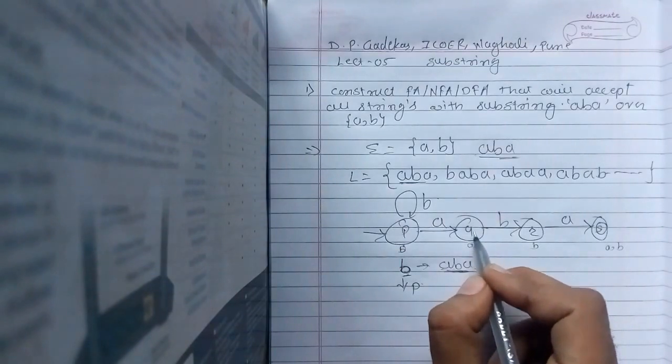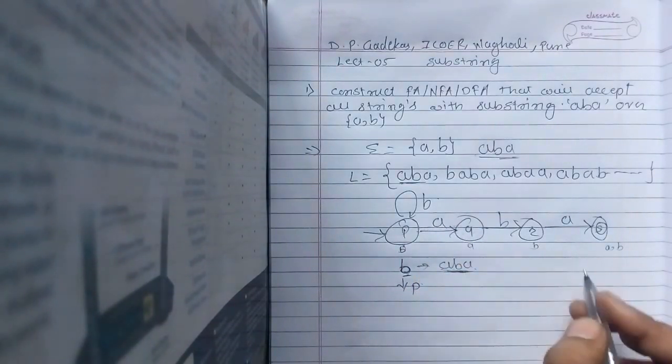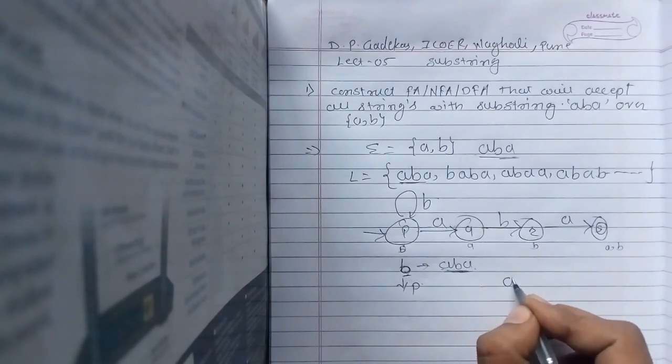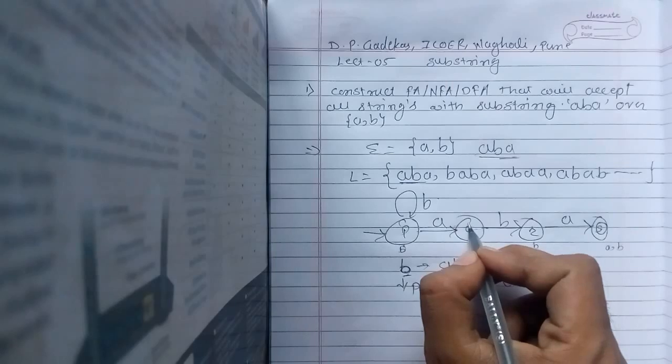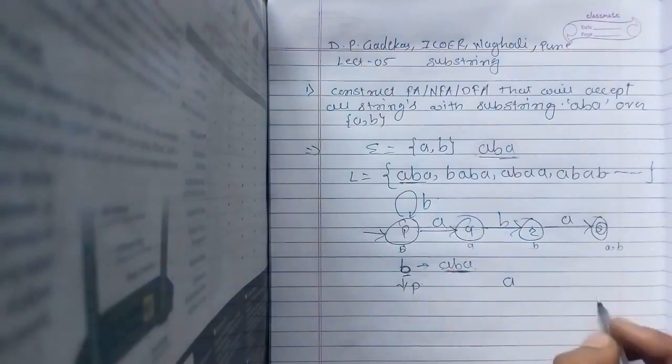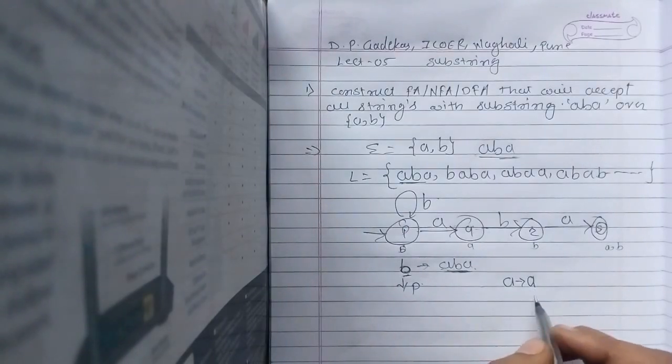Now come to state Q. How do you reach Q? By taking A, correct? So A is already there. Now what transition do we have? We required a transition of B from Q, so that is already there, and after that I required A again. So where will this A go? That we need to find out.